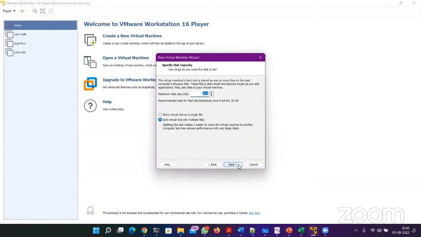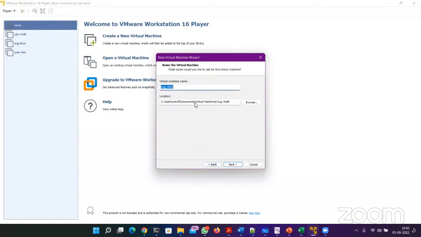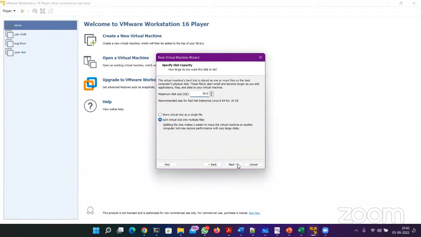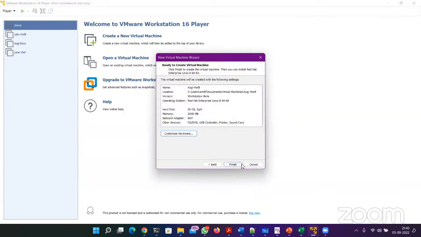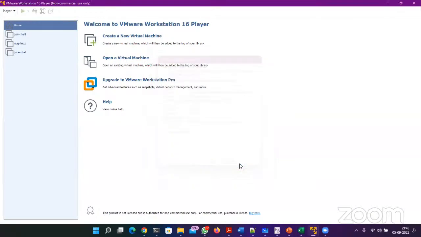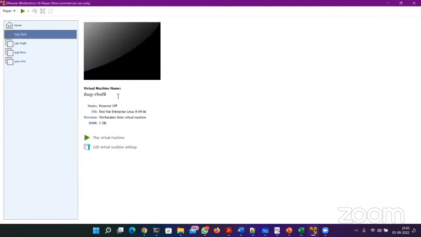Click next. Now it is asking you to secure the capacity of the disk. So I'm selecting the default 20 GB. So make sure you have 20 GB in your C drive, because as you can see, the location is C drive users like that. So yes, I have 20 GB, so it's okay. Customize the hardware. It's not showing anything, no worries. Let me click finish. Okay, so that's it. Your machine has been created, although it does not contain any operating system. It's just a bare metal machine.